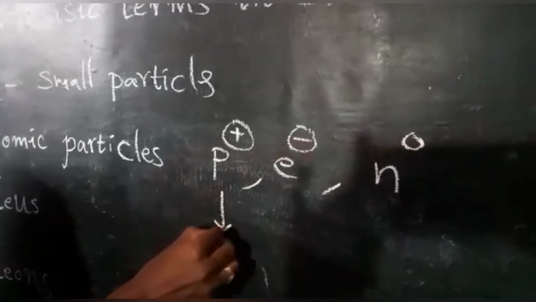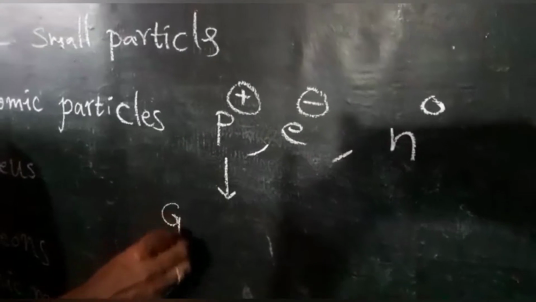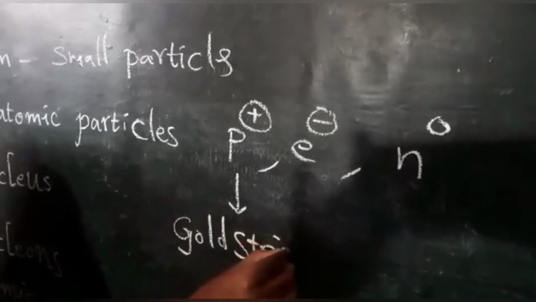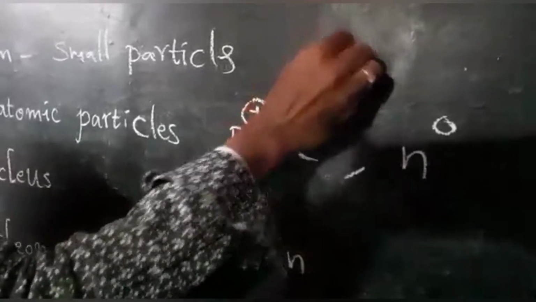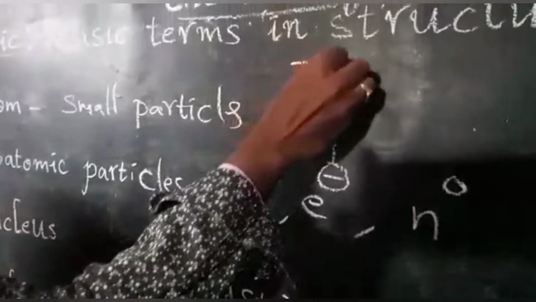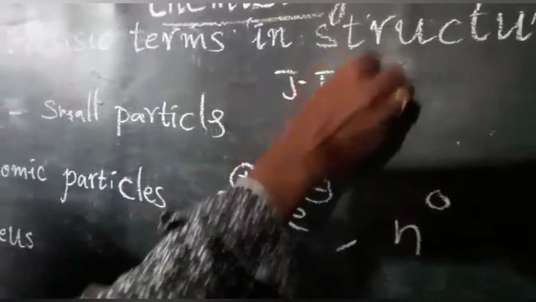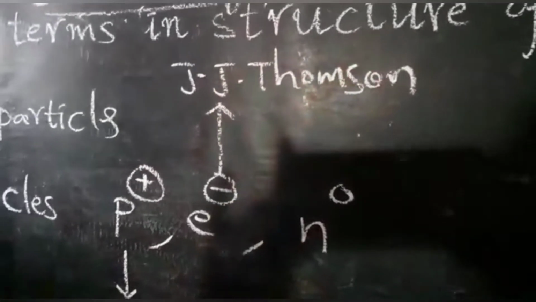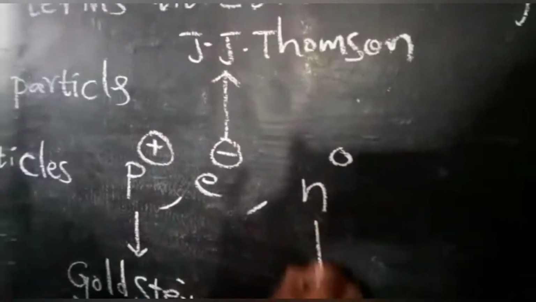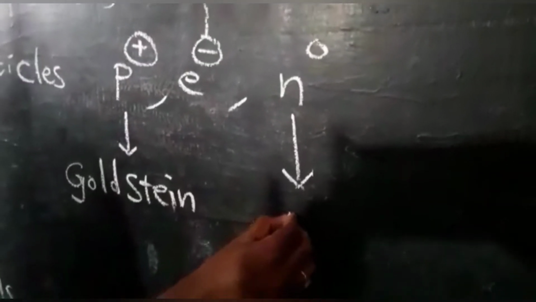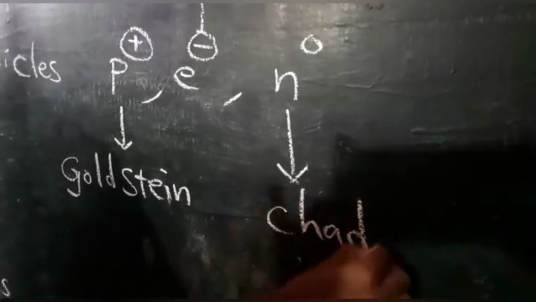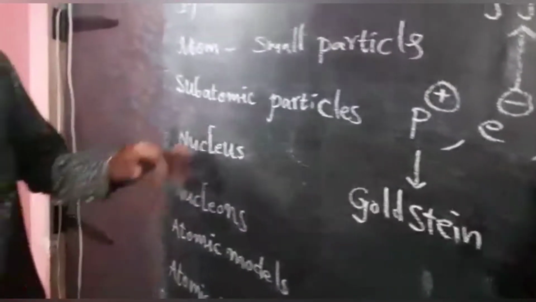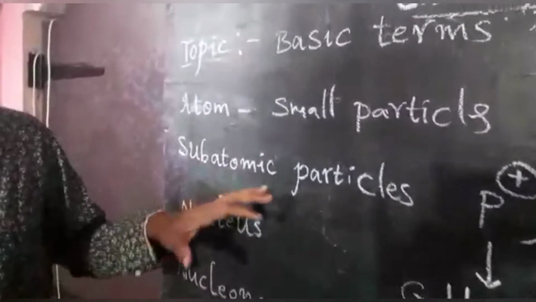Proton was discovered by Goldstein, electron by J.J. Thomson, and neutron by James Chadwick.